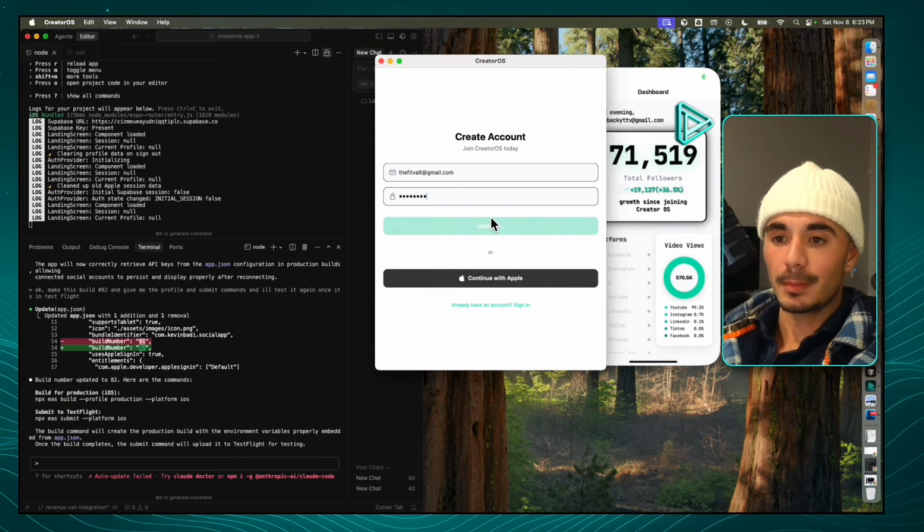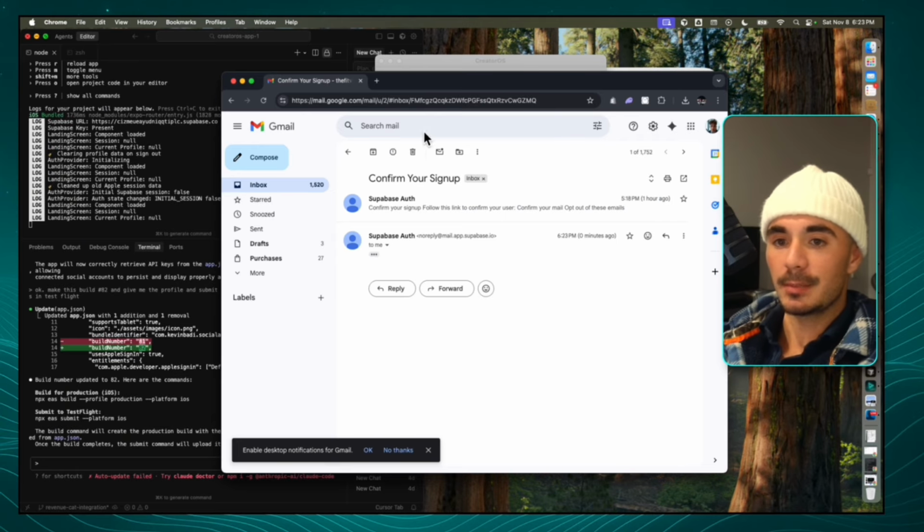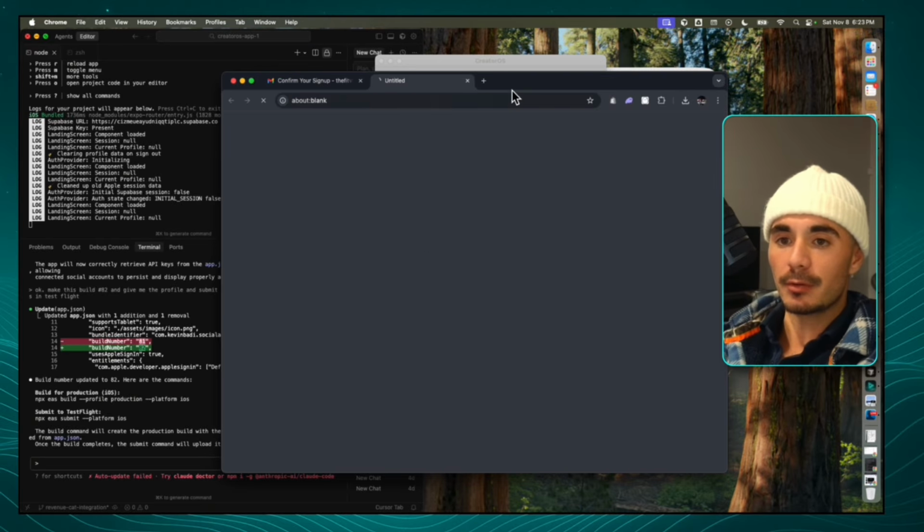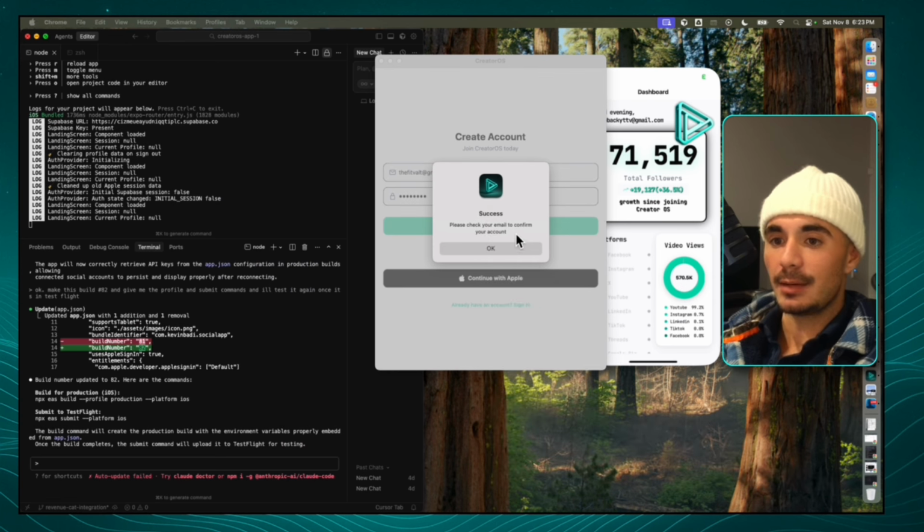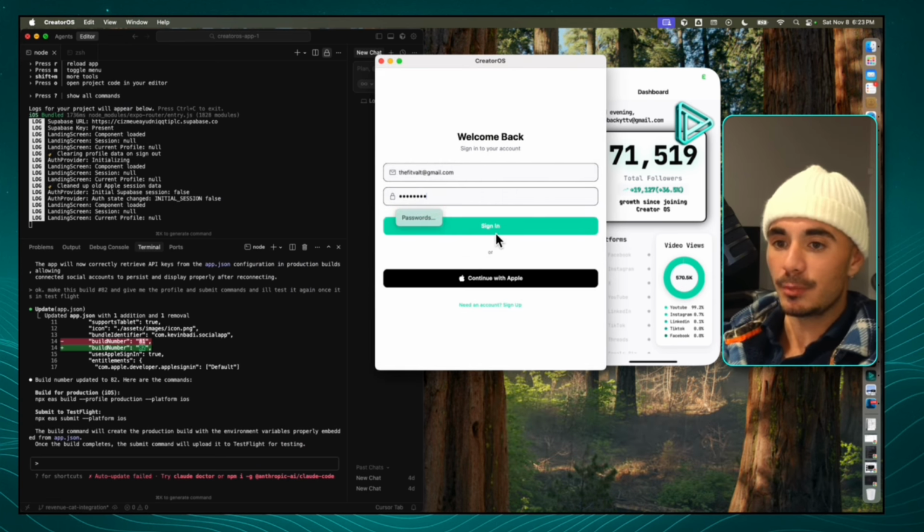All right, guys, so I just filled that out. I'm gonna click sign up. All right, so you guys should be getting an email that looks something like this. All you have to do is open it up and confirm your email. I'm gonna do that really quick. And now I can head back to the sign in page and we should be good to go.